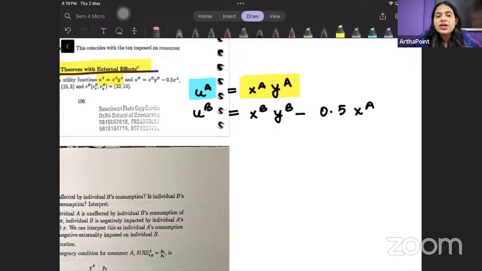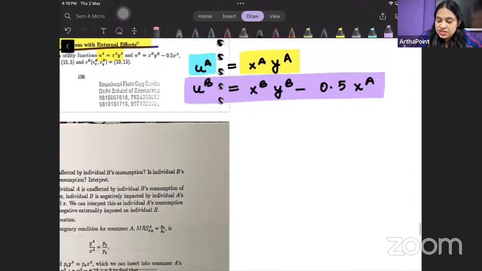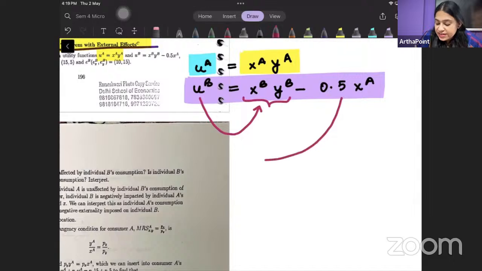Now try to look into individual B. बेटा B की तरफ देखते हैं. So when we talk about individual B in this case, individual B is getting utility from his own consumption, but यहाँ पे उल्टा है. He is negatively impacted from the utility of individual A. देखो, there is a negative sign here.